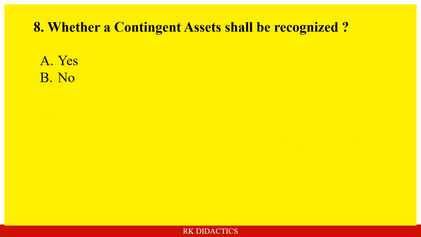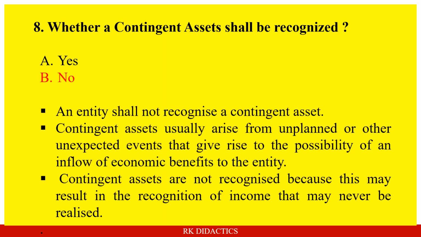A contingent asset shall be recognized, yes or no? Answer is no. Similar to contingent liability, contingent assets also shall not be recognized, because contingent assets actually come from unplanned or unexpected events. So the inflow of economic benefit is very remote, or there may not be a chance that it may arise or not. There is no certainty. So if it is recognized, then there is a possibility that the income may not come and the income will be overestimated. So normally contingent assets are not recognized.